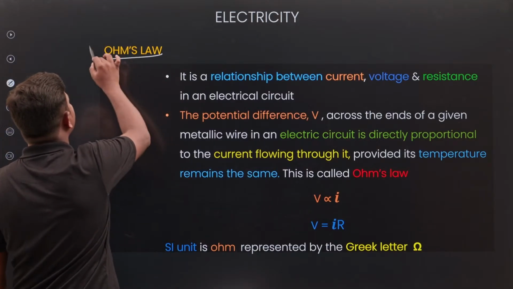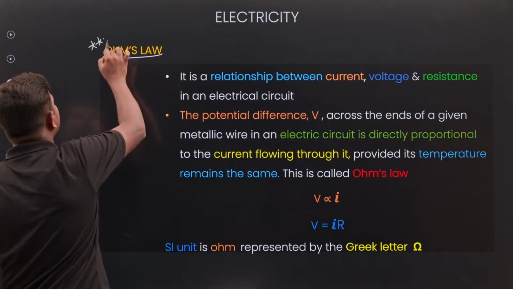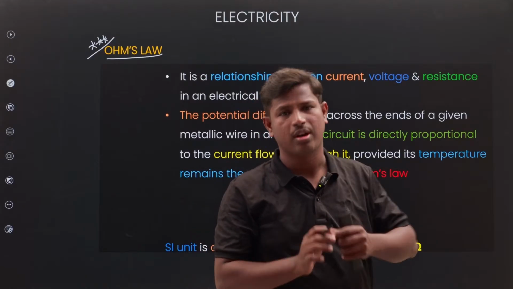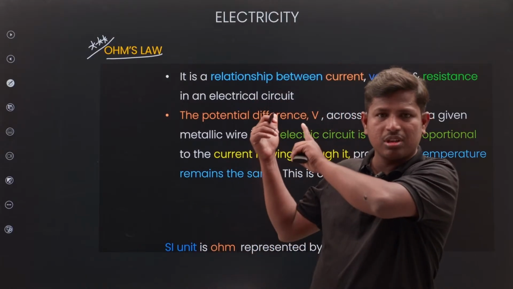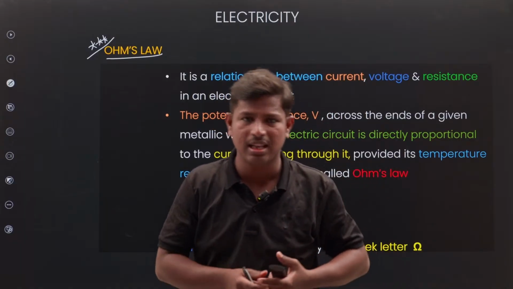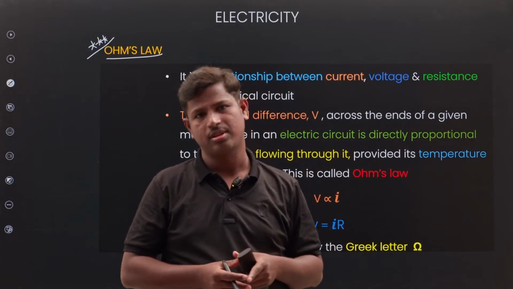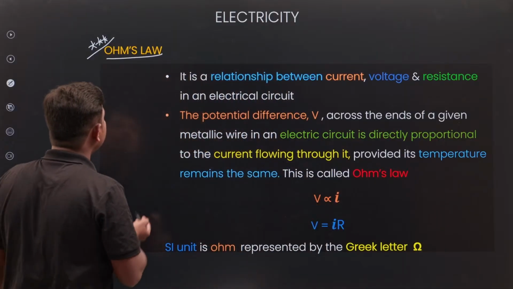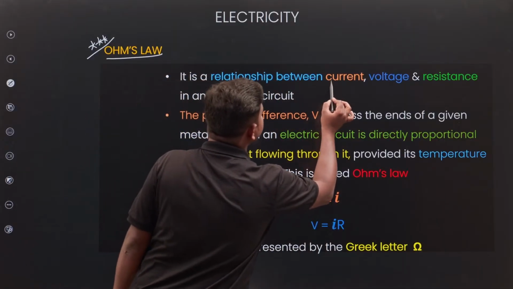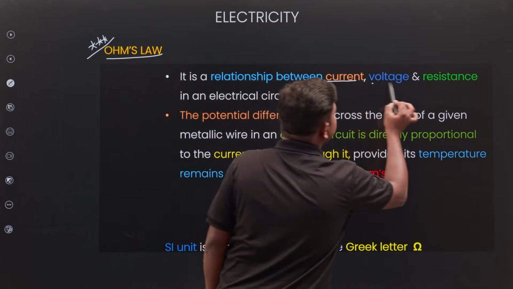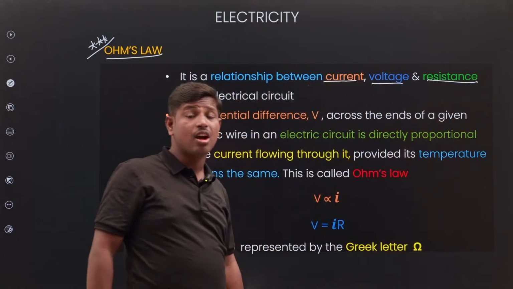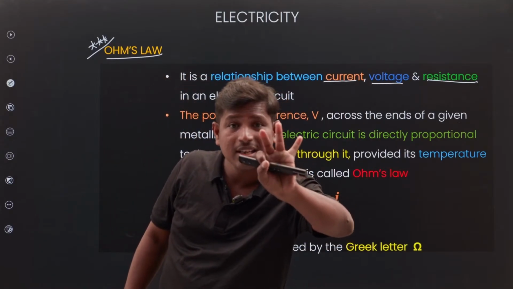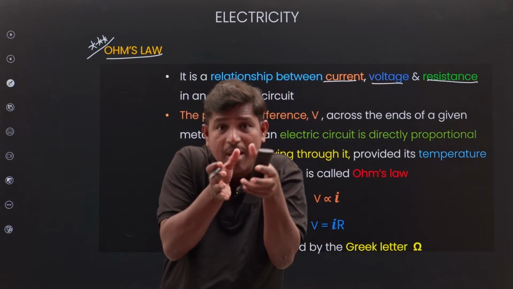Next, Ohm's law. Very, very important. In the introduction also we said Ohm's law. It's very important. If you understand Ohm's law, based on that we have numericals and concept-based questions. Can we start Ohm's law? Yes. See, Ohm's law is what? Relation between current, voltage, and resistance. How many variables are there? 3 variables: current, voltage, resistance. The relation among these 3.